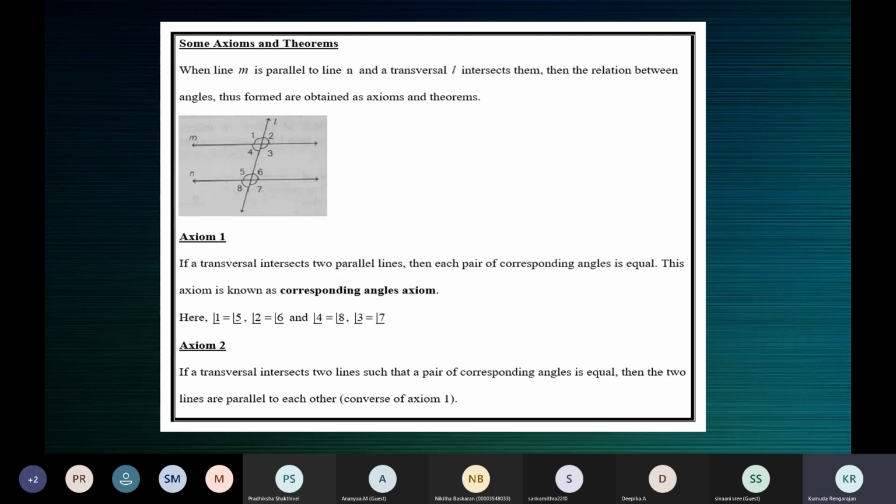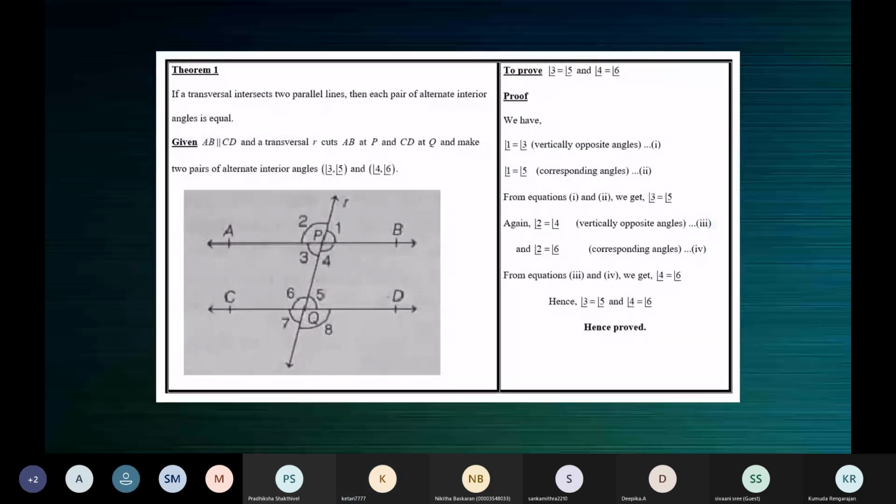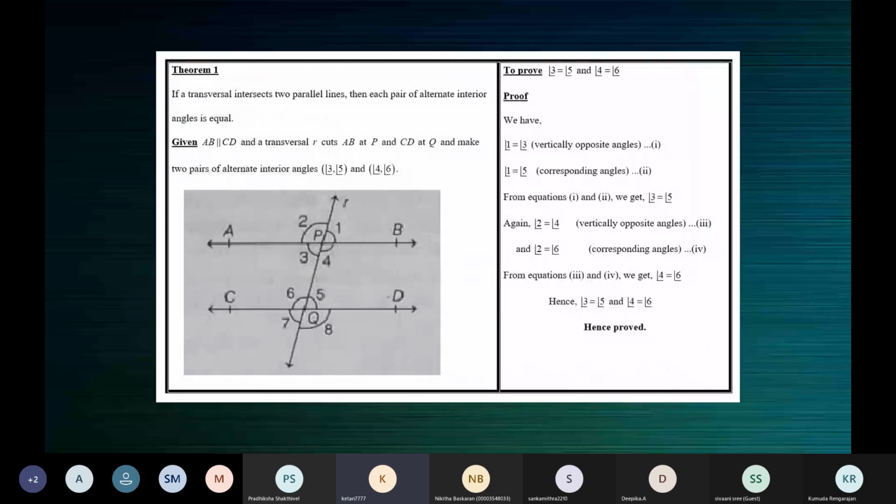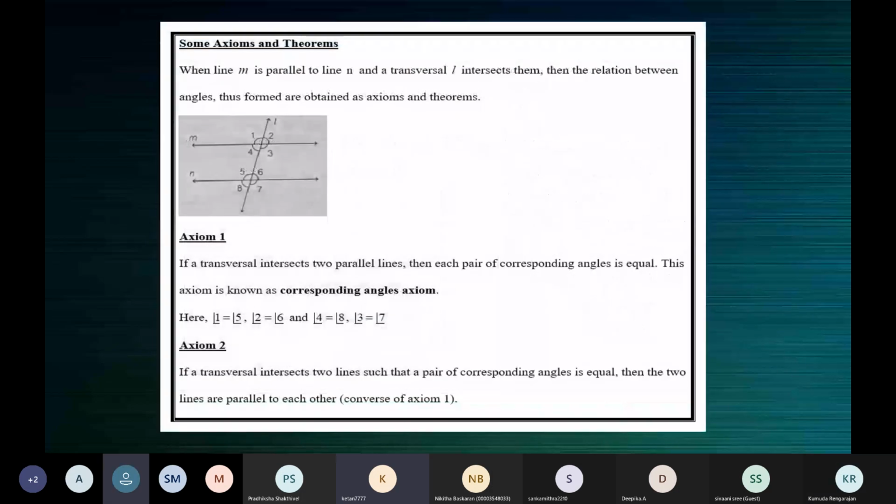Did we stop here yesterday? Yes, ma'am. What about this? We stopped here, right? We did not, ma'am. We didn't discuss this one, ma'am. Let's start from here.